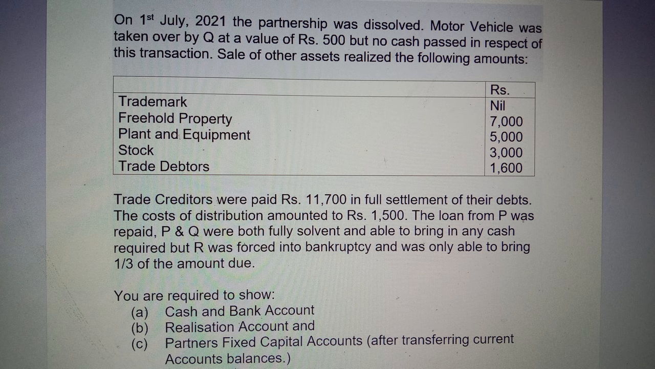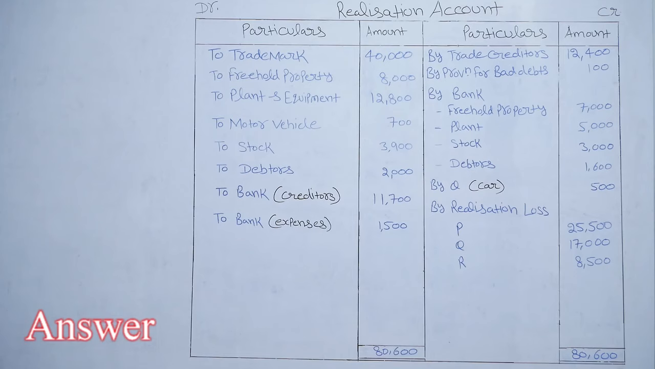P and Q were both fully solvent and able to bring in any cash required, but R was forced into bankruptcy and was only able to bring 1/3 of the amount due. Let's start the answer. First of all, we are preparing the realization account. Then we will prepare the partners' capital account, then the cash account.